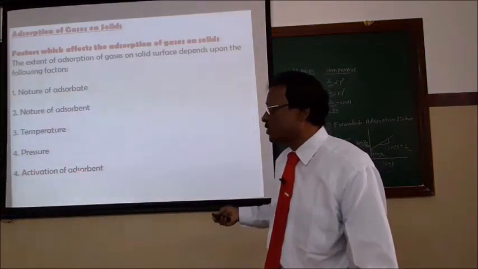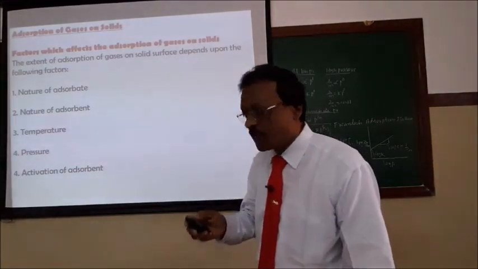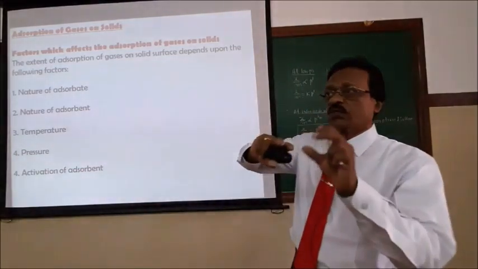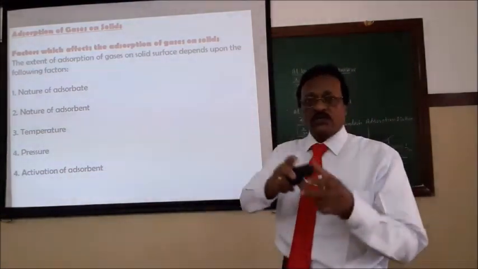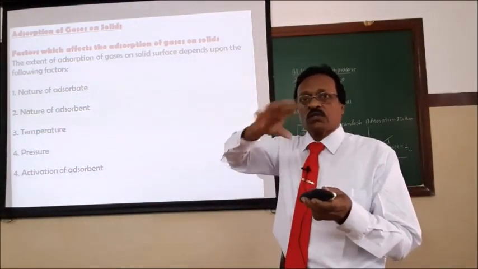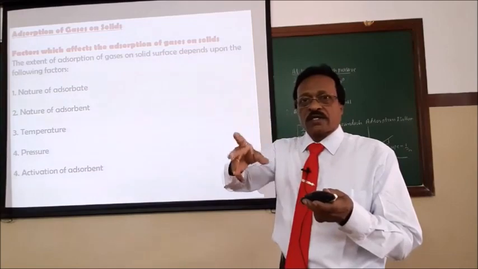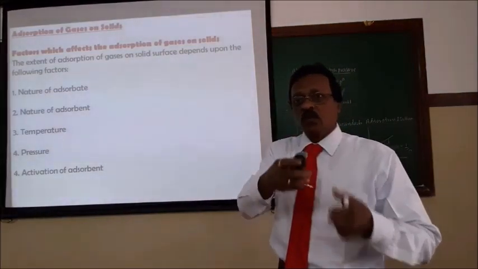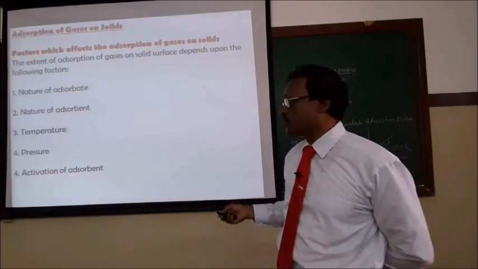Then how to increase the surface area? Surface area can be increased by two methods. One is by using a rough surface. Imagine a smooth surface and a rough surface. If you use a rough, uneven surface, ups and downs will be there, some corners and cracks will be there in the rough surface, which gives more surface area. So you can use the rough surface of the catalyst.